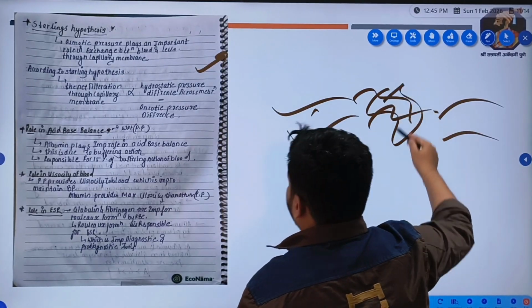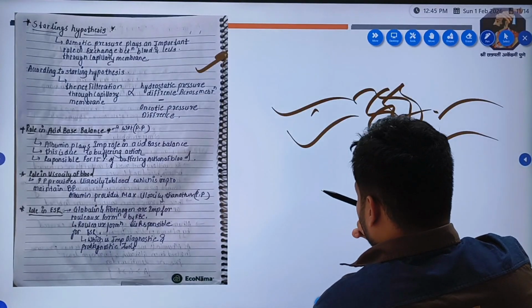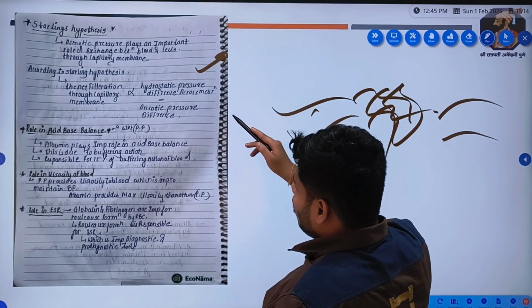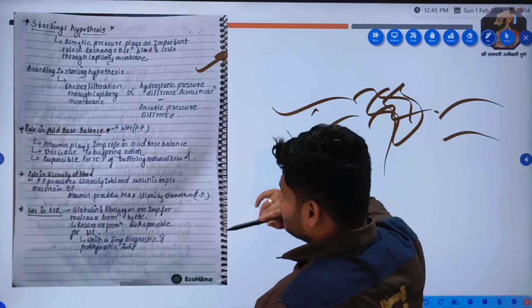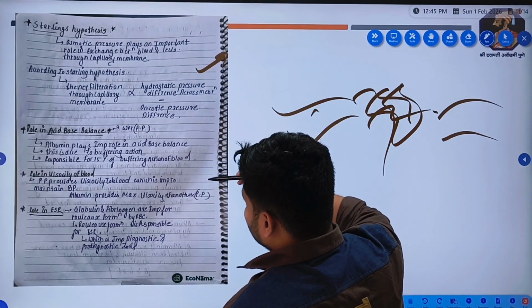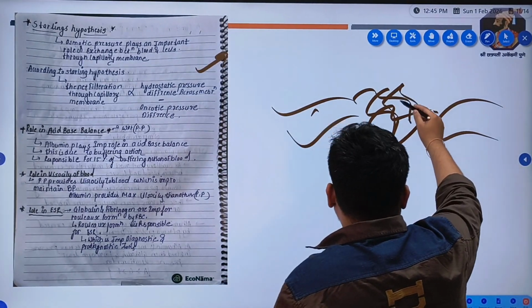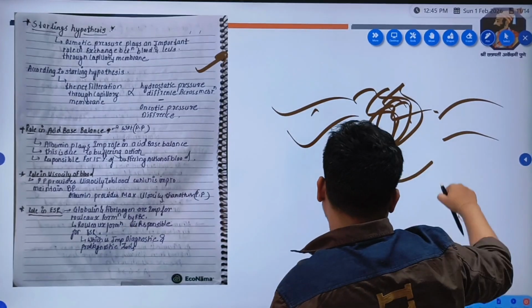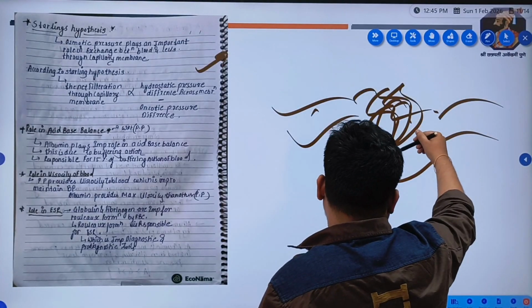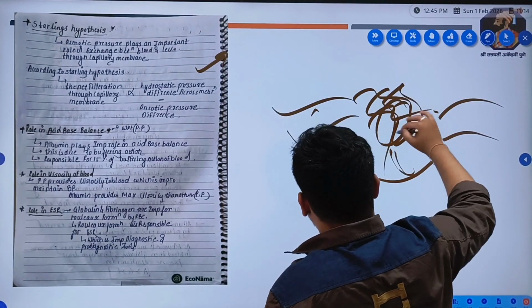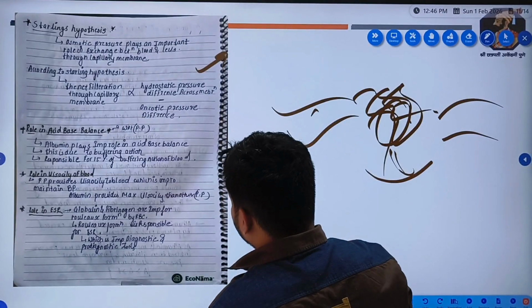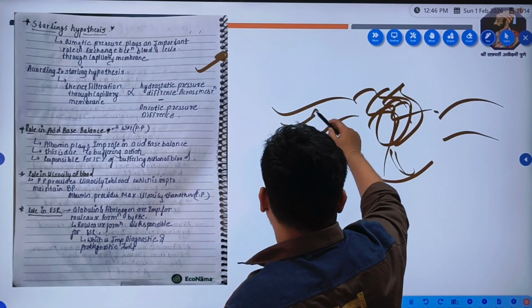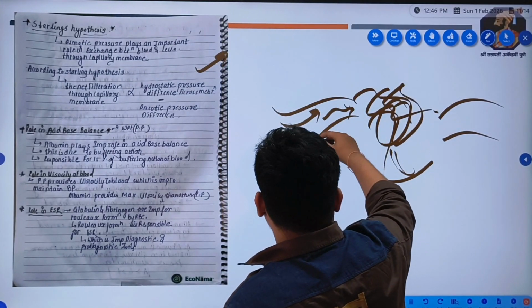So here there are capillaries, right? Now the hypothesis is the net filtration through the capillary membrane. Now the filtration due to this, here there is a kidney, this is a glomerulus of kidney. Net filtration through these capillaries is directly proportional to hydrostatic pressure, meaning the pressure of the blood